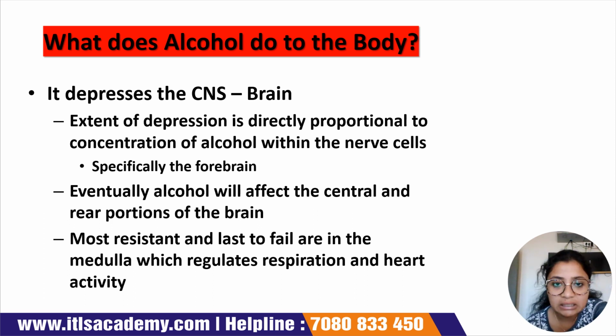As soon as it reaches the medulla oblongata, that effect will be long lasting, regulating respiration and heart activity. It will lead to tachycardia, increased heart rate, and also rapid breathing. The respiratory rate will also be high.